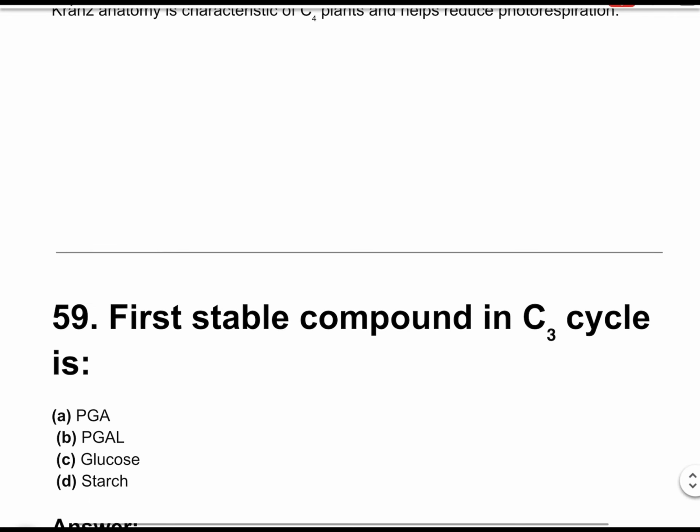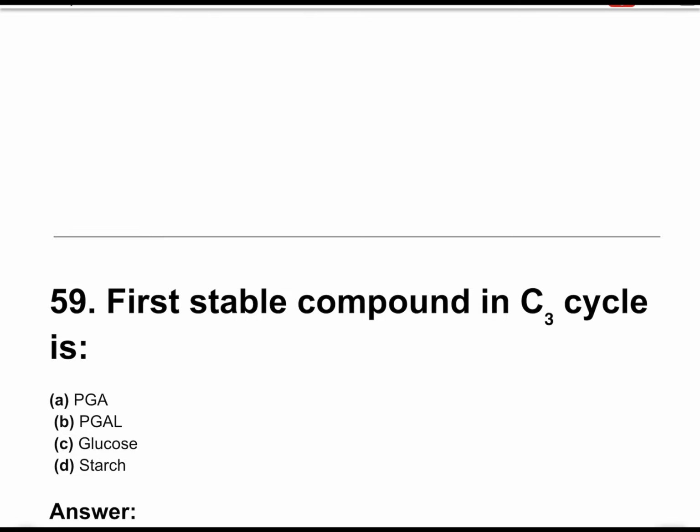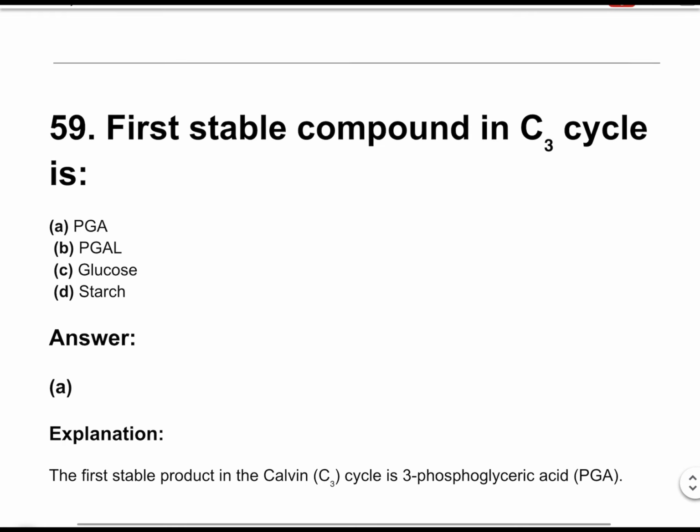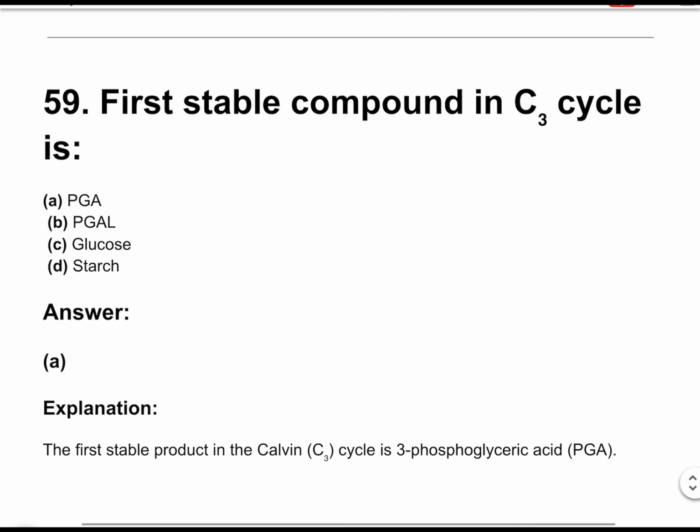Question number 59. First stable compound in C3 cycle is. The correct answer is option A, PGA. The first stable product in the Calvin C3 cycle is 3-phosphoglyceric acid.